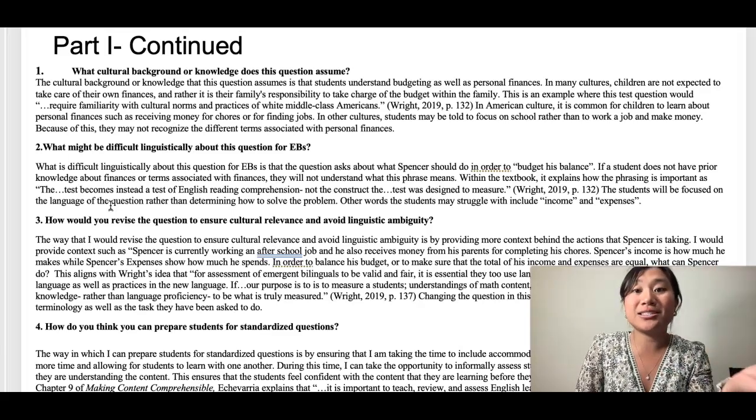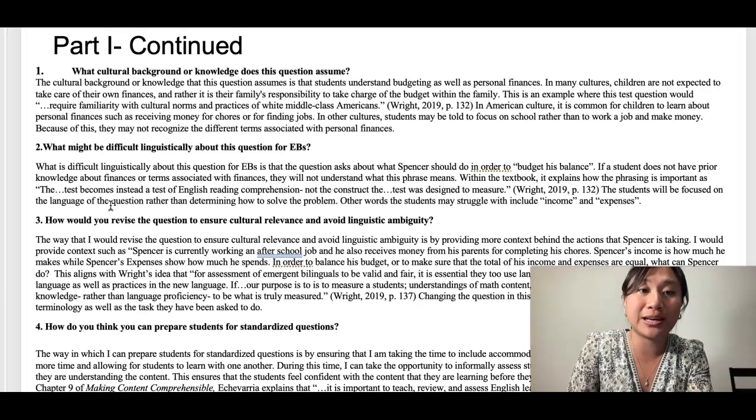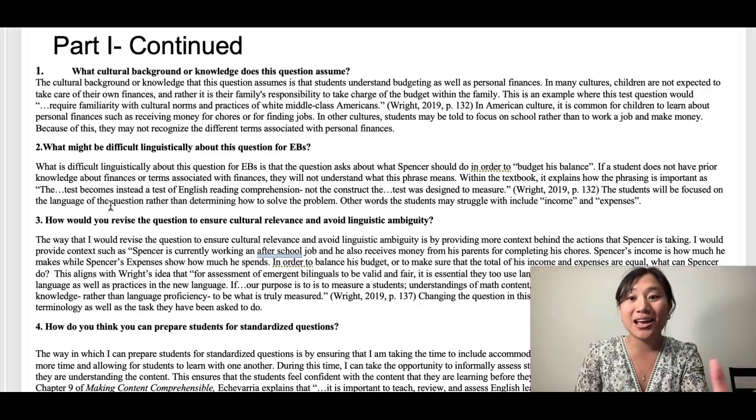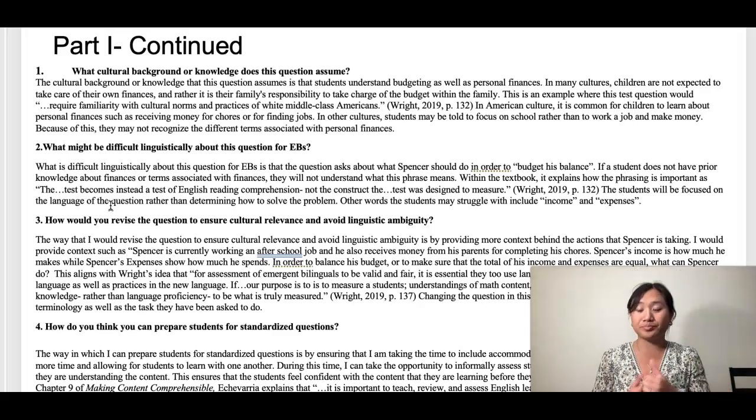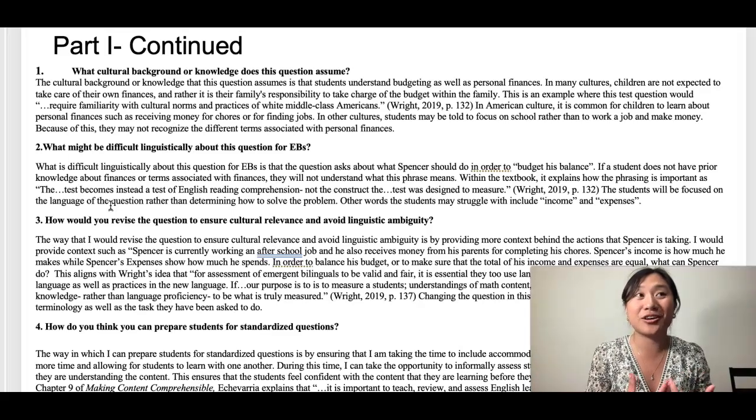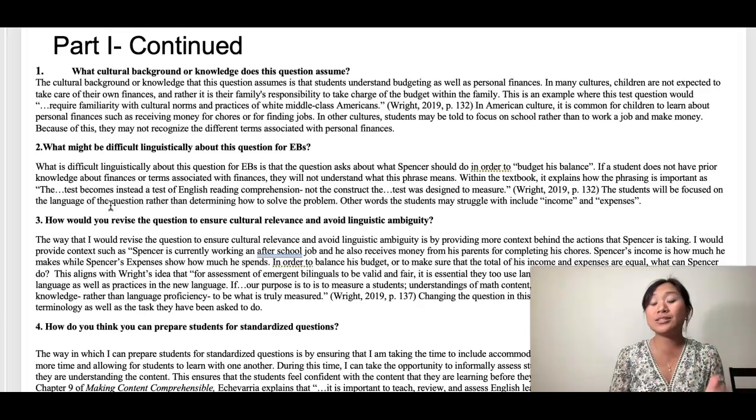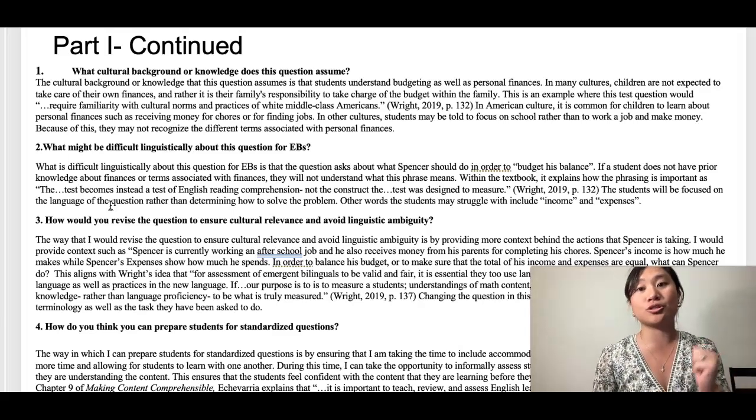As Wright 2019 on page 132 explains, this question requires familiarity with cultural norms and practices of white middle-class Americans. For American children growing up, it is very common for them to receive an income, such as with their chores, with different tasks, or a job. However, this isn't going to be true for all cultures.